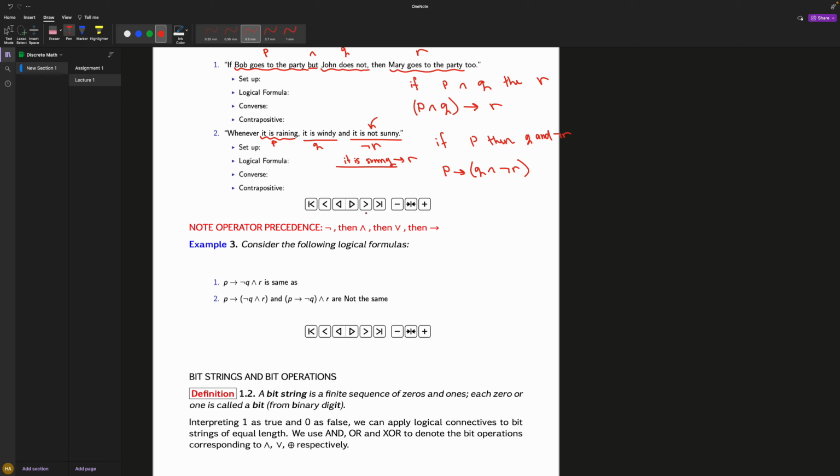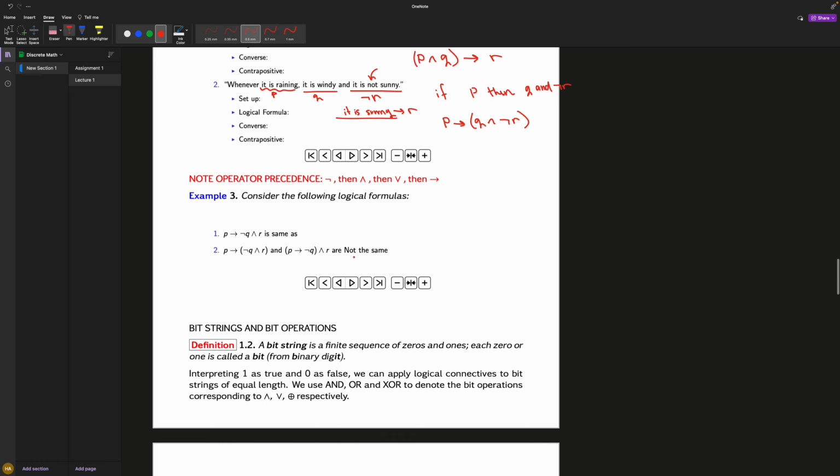Okay? Consider the following logical formulas. If P, then not Q and R is the same as, are we supposed to write in what terms? If P, what is he trying to say, is the same as P implies R and not Q. The problem with his PDFs is he doesn't have an answer unless you have Adobe and you can click the next and so on. So I'm not sure what he meant by this part of the lecture.